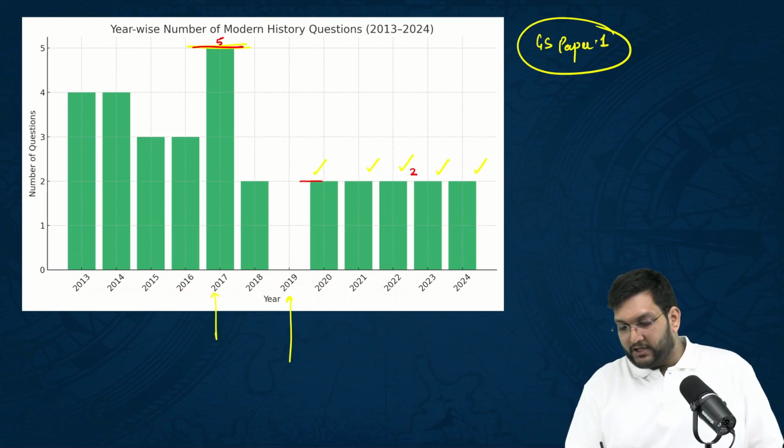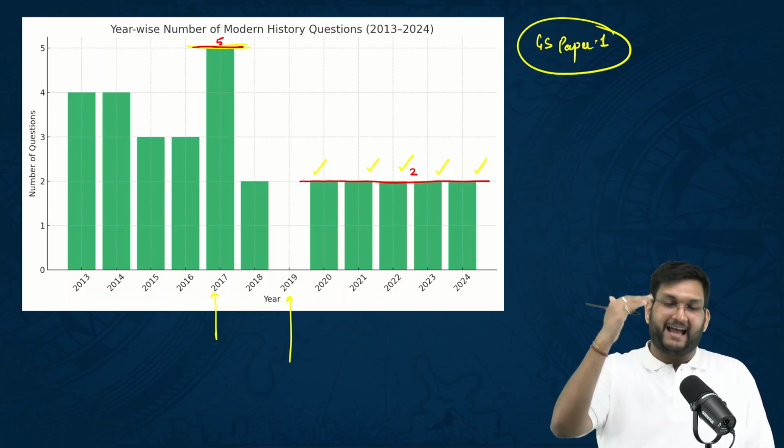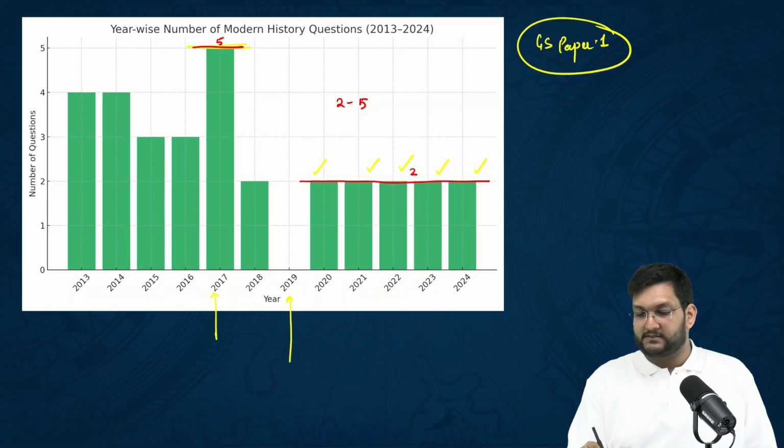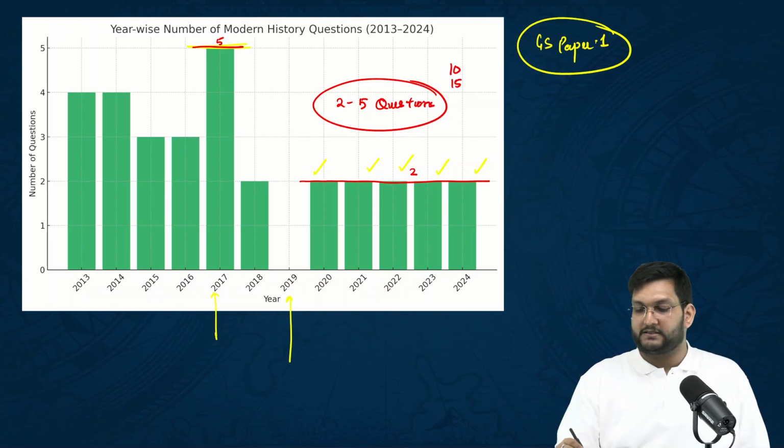Modern India more or less has stabilized at 2 for the past at least 4-5 years, and we can go as high as 5 from modern India. So we are expecting 2 to 5 questions from modern India, and if I take it at an average of 10 or 15 marks, you are getting 20 to 30 marks of questions out of this area.